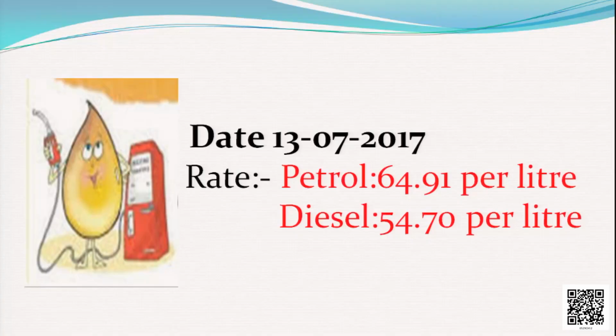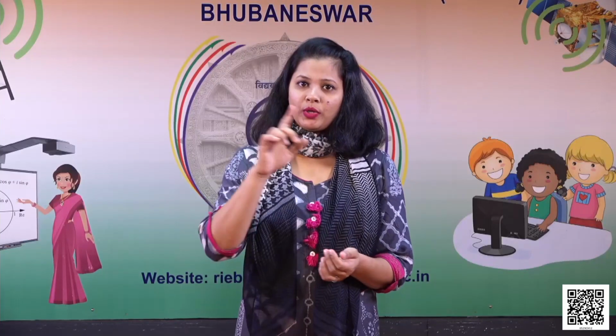Now see what they have seen. There is a date which was written on the board: 13th July 2017, which is 13/07/2017. What is the rate of the petrol? Petrol was 64.91 per liter. That is equal to 65 rupees if we round off. And diesel is 54.70 per liter. If we round off, it will be 55 rupees.